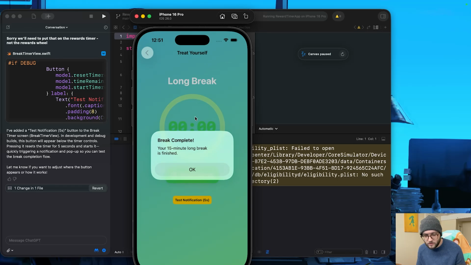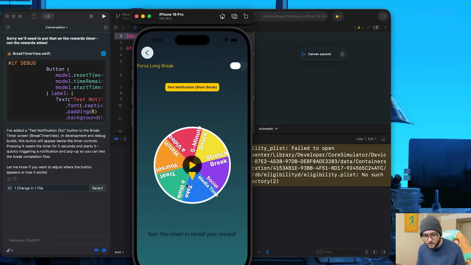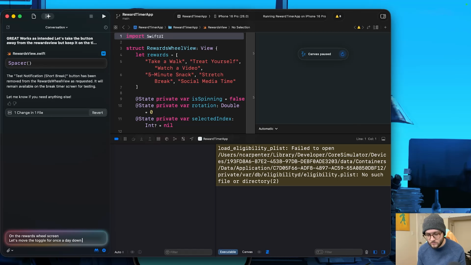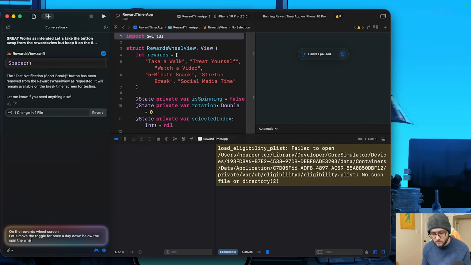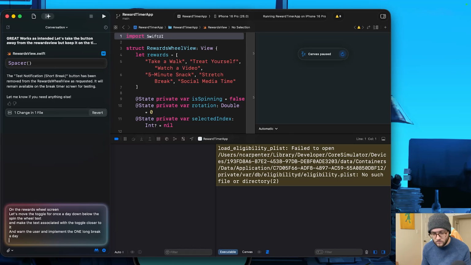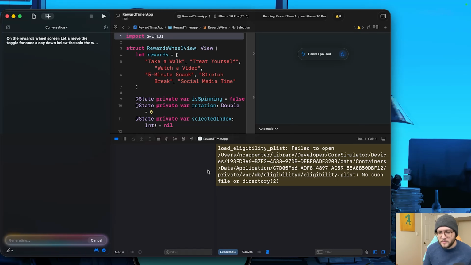Perfect. Long break complete. You finished your long break. Oh, and it actually boots us back. There we go. Sweet. We are staying winning on this project. I've noticed that the results and the vibes really ebbed and flowed with really high highs and really low lows, and I was riding the high, so I thought, hey, why not try something else out?